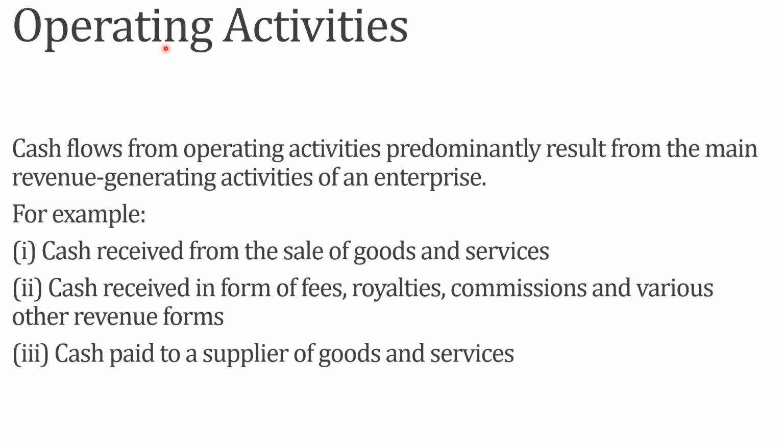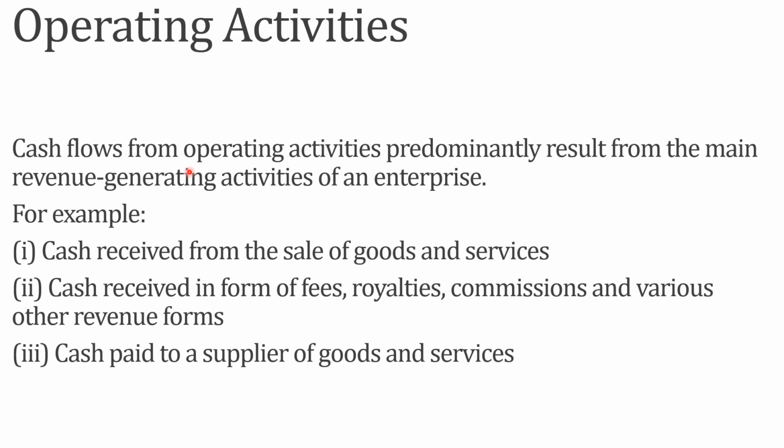These are those activities that occur on a day-to-day basis, that is the operation of a business. In short, we can say that cash flow from operating activities predominantly results from the main revenue generating activities of an enterprise, like turnover, income, like sale of goods, where we get a particular amount of money.